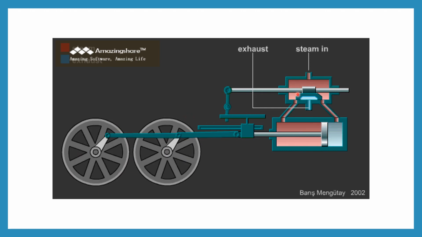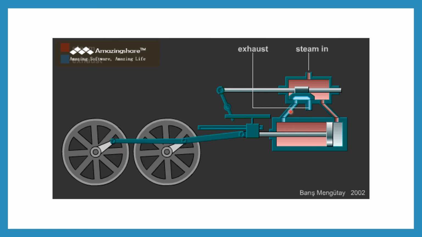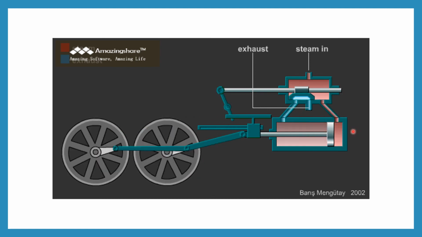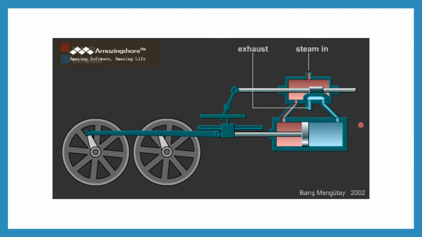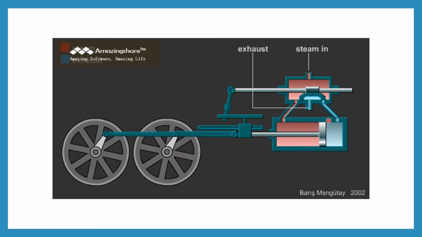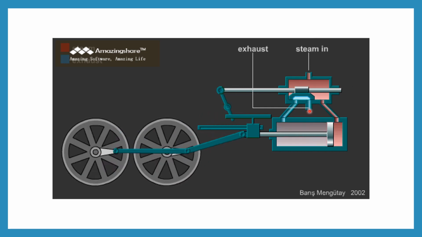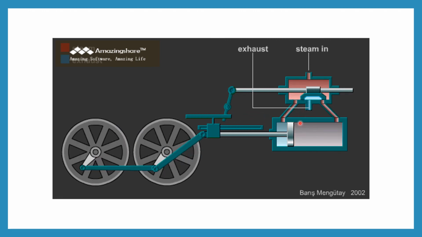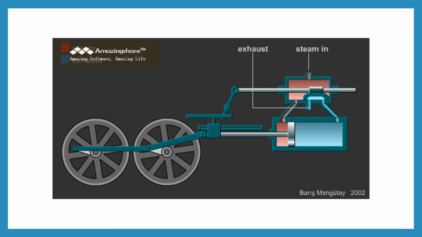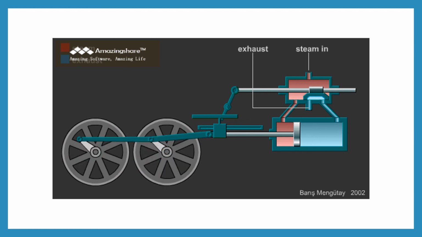Then the steam enters this combustion chamber in this way, and the previous steam, which has lost temperature, passes through and is exhausted this way. So these are the basic working structure of the external combustion engine.